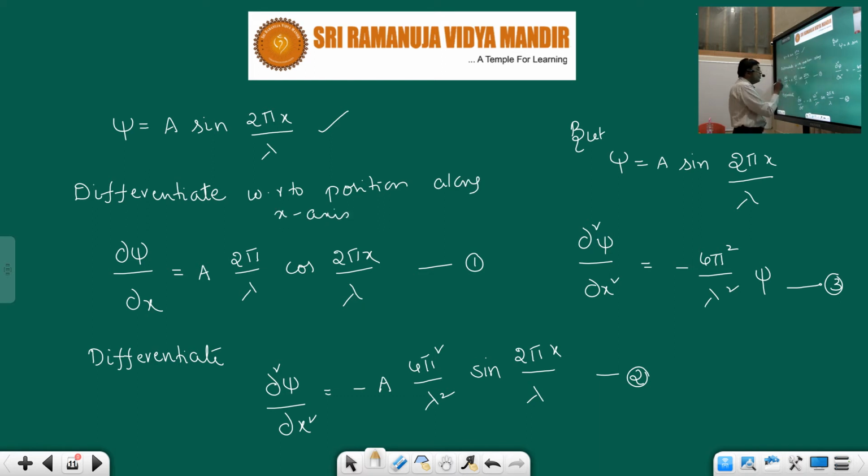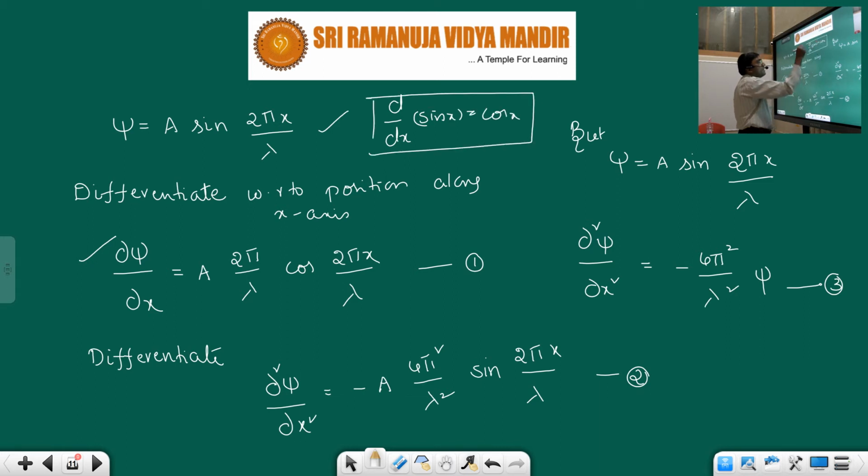Now it becomes dou psi by dou x is equal to a 2 pi by lambda, because differentiation of sin x is cos x. So 2 pi by lambda into cos 2 pi x by lambda. This is equation number 1.